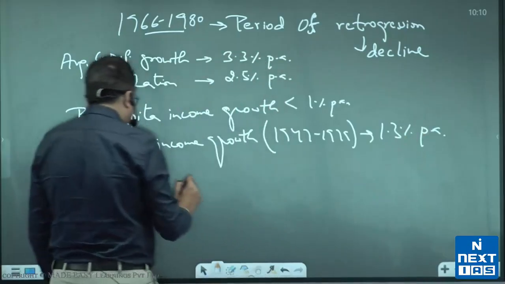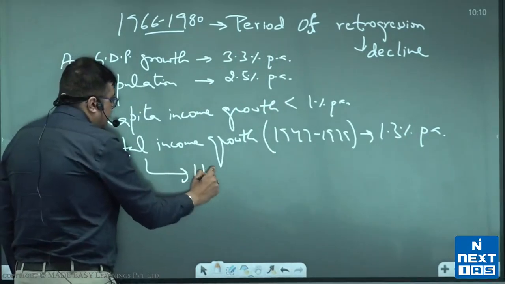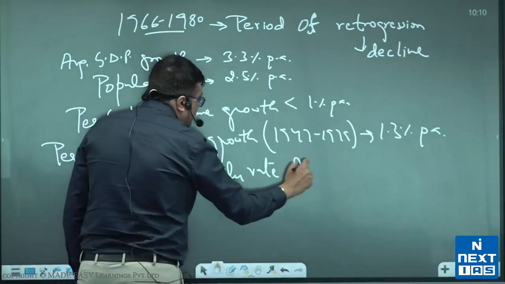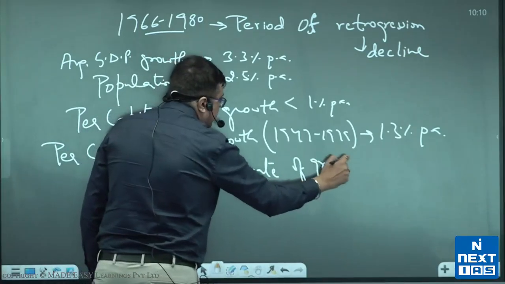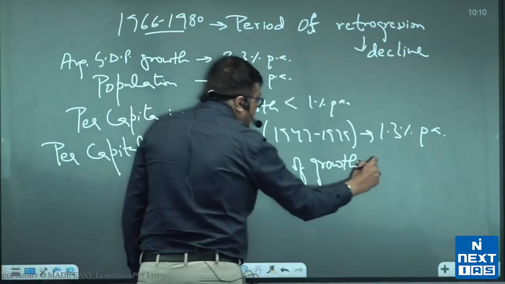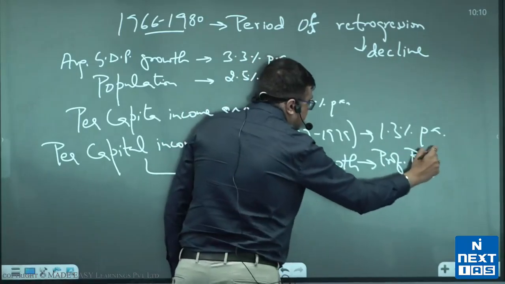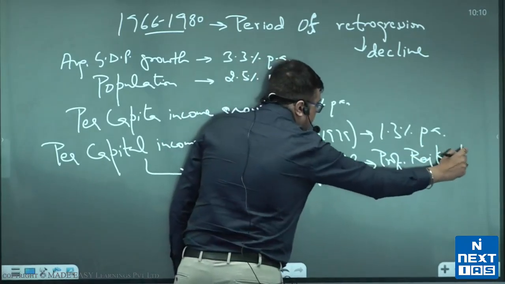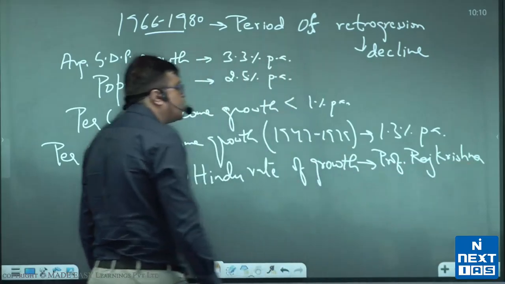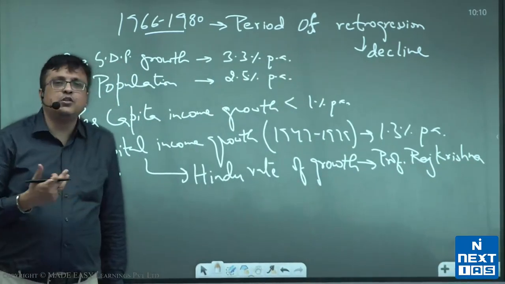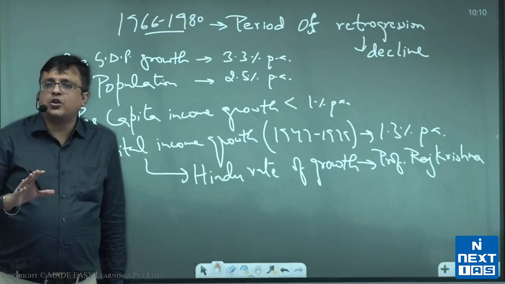And this is what was called the Hindu rate of growth by economist Professor Raj Krishna. Again, it had nothing to do with the religion Hindu. It had to do with India as Hindu. He called it the Hindu rate of growth.